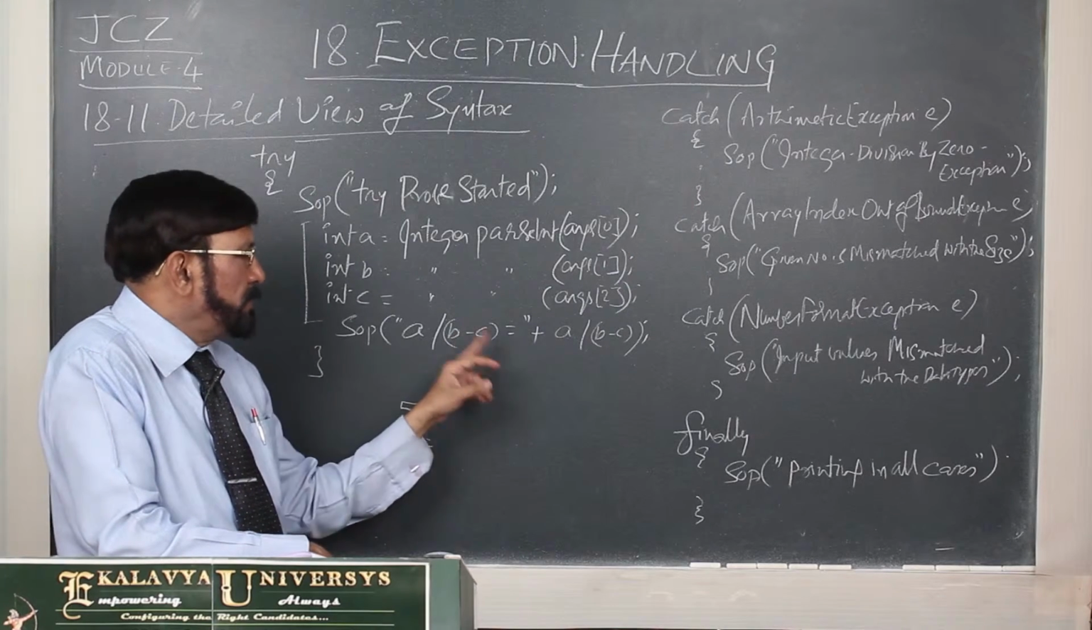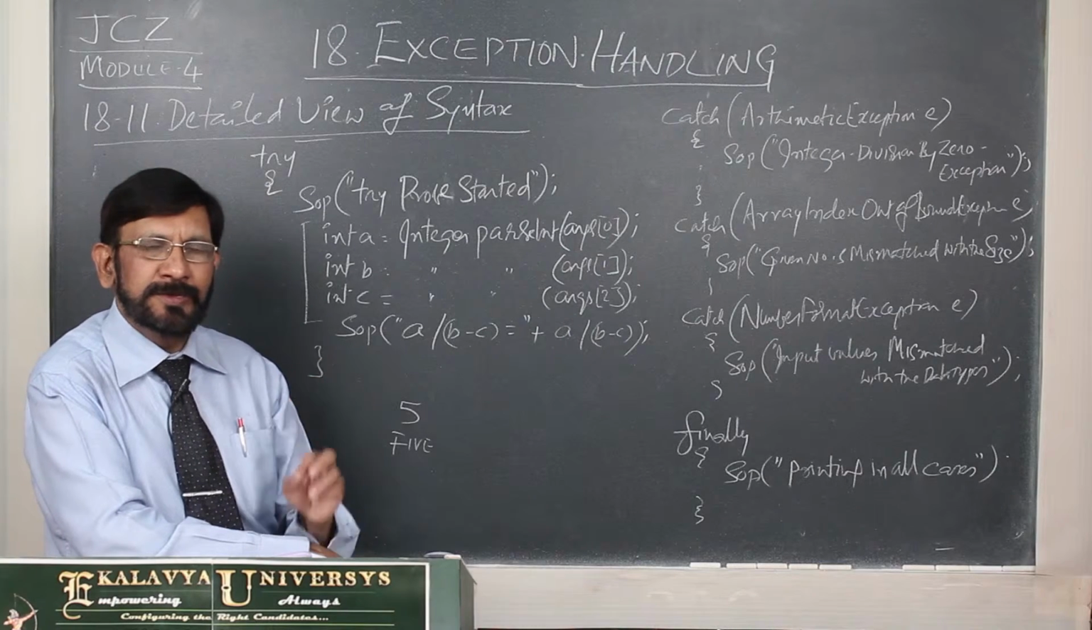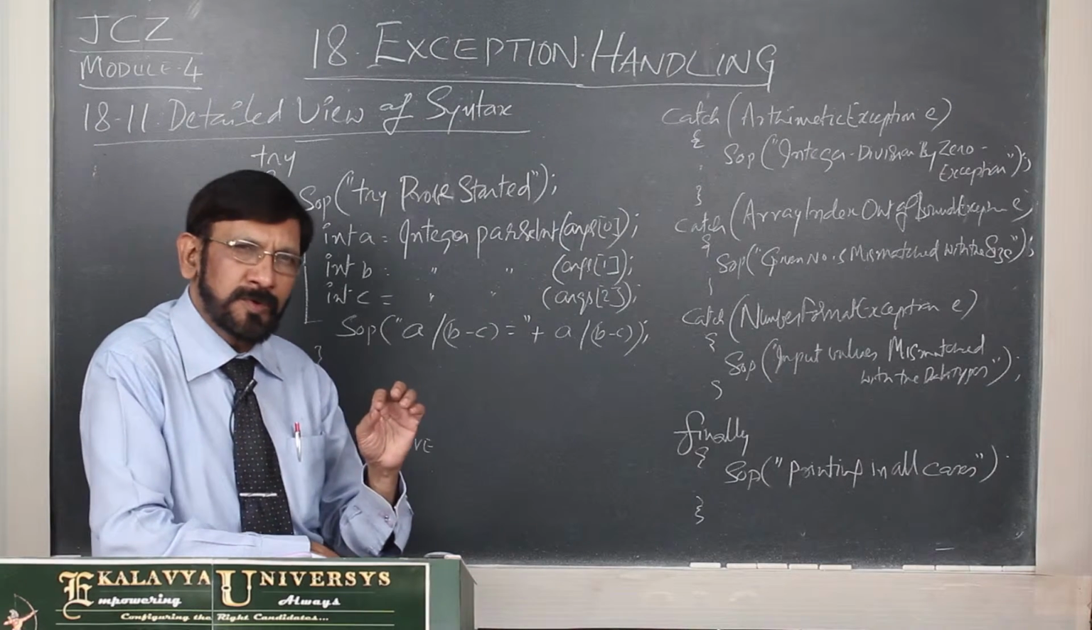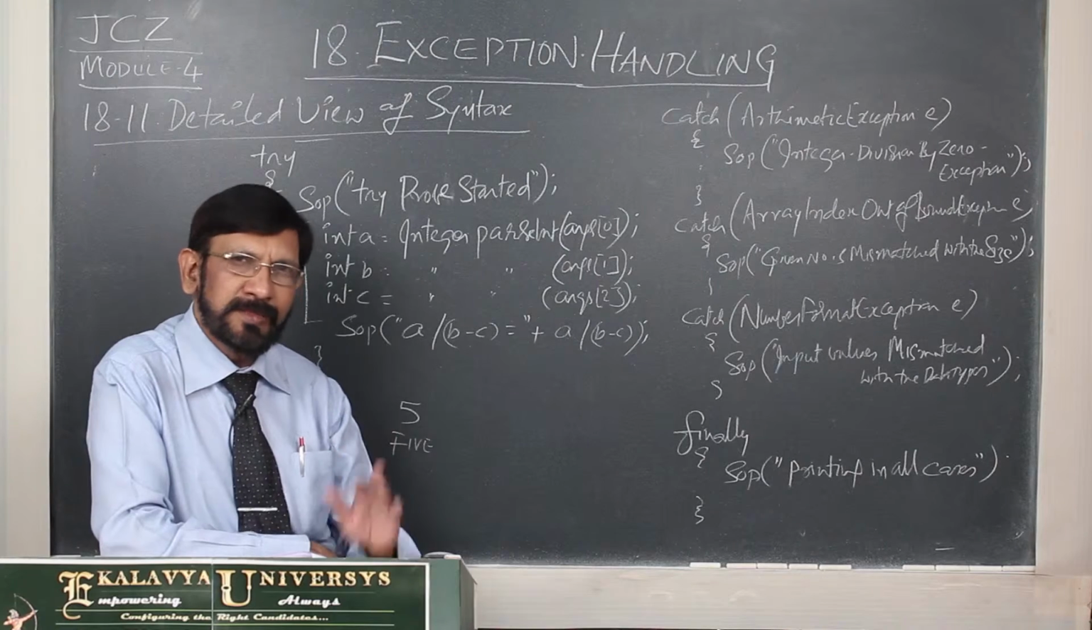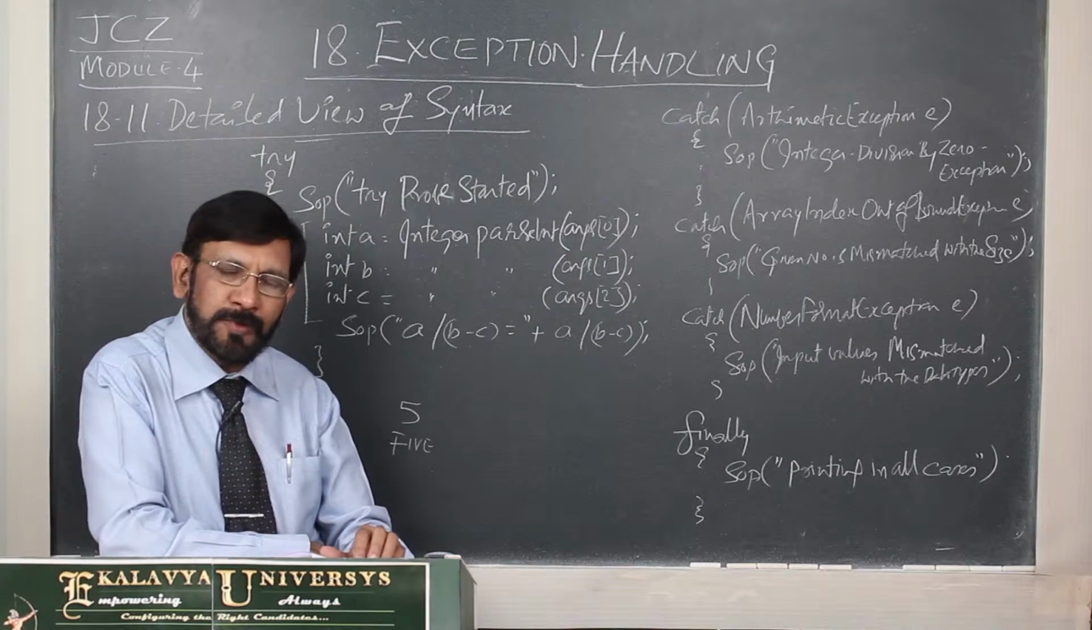Third one, if you come here at the time of calculation, integer division by 0. Integer division by 0 is not defined by mathematics. That is why the computer cannot calculate. So arithmetic exception may be thrown.